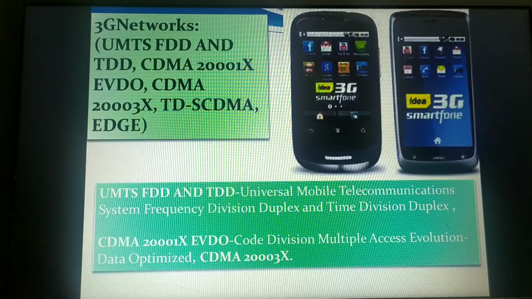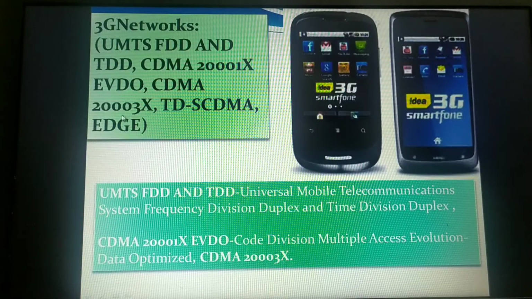So this UMTS stands for Universal Mobile Telecommunication System. FDD stands for frequency division duplex and TDD stands for time division duplex. And again, CDMA 2001X EVDO, an enhanced version of the previous 2.5 one, where EVDO stands for evolution data optimized.